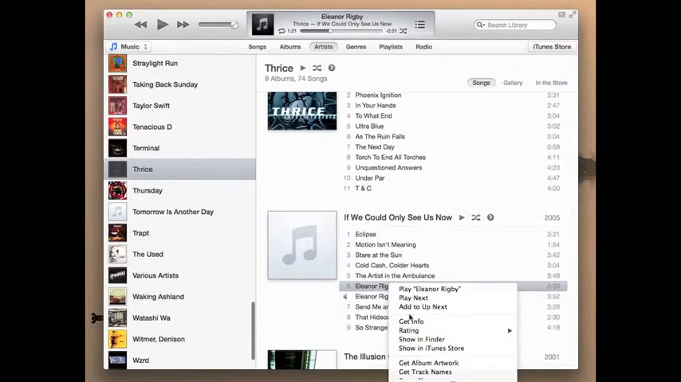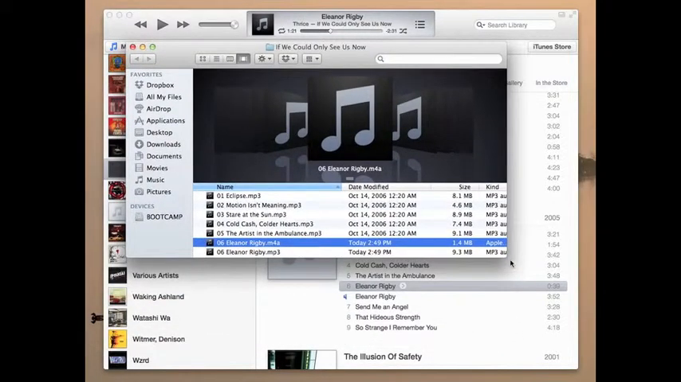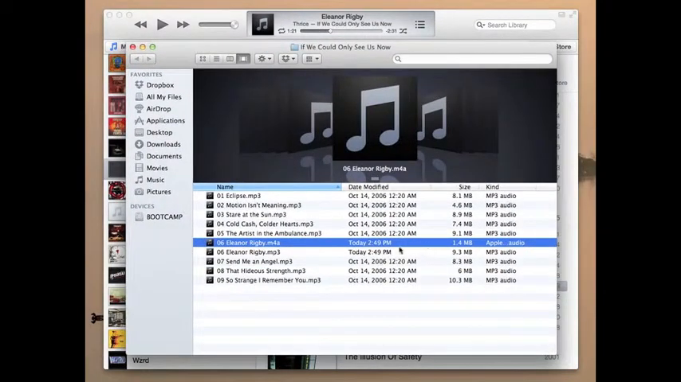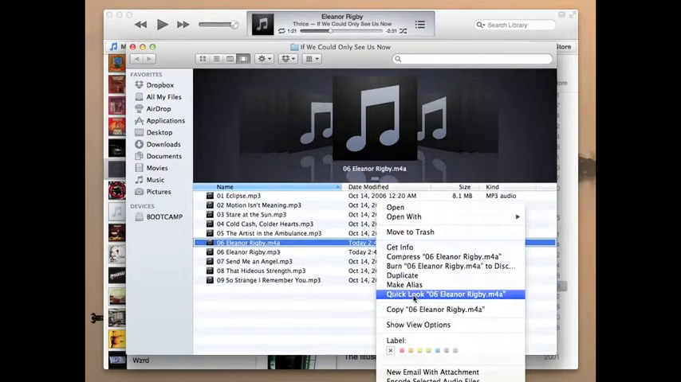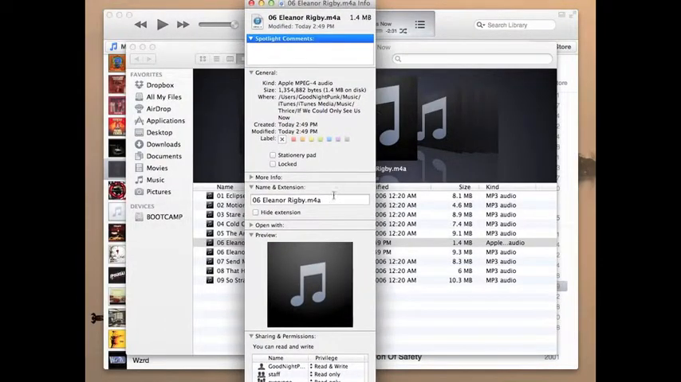Now you'll want to click on your shortened clip and select Show in Finder. This will bring up the location on your computer where the file is held, and you'll want to right click it and select Get Info. Once it opens, you want to go down to the Name and Extension section and delete the A at the end of your file and replace it with an R.